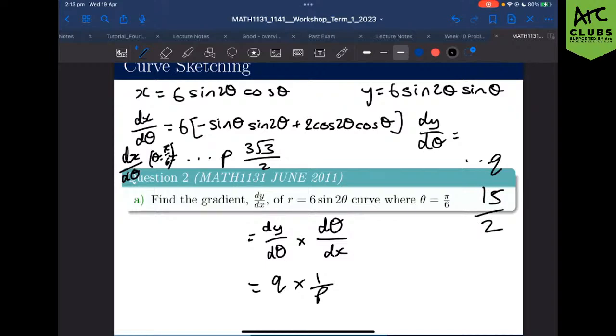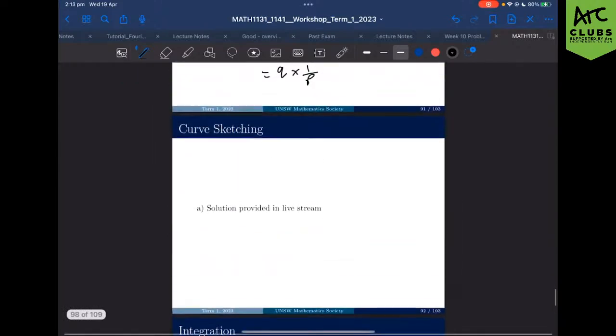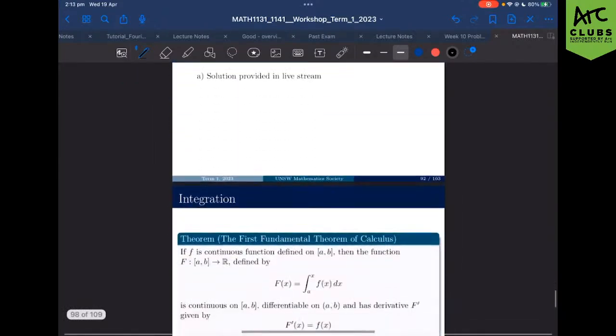It may not be correct. I'm 99% sure, I'm 90% sure. But yeah, you're going to get values for dx on d theta and values for dy on d theta. Substitute that into the chain rule and you're all good to go. And that is our solution. Sorry for not typing that in, guys. That's my bad.